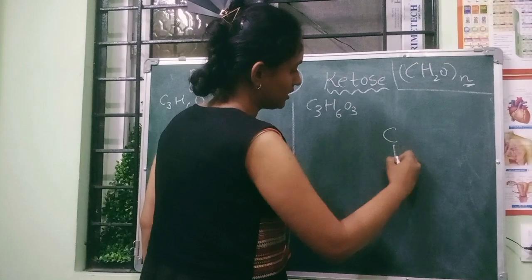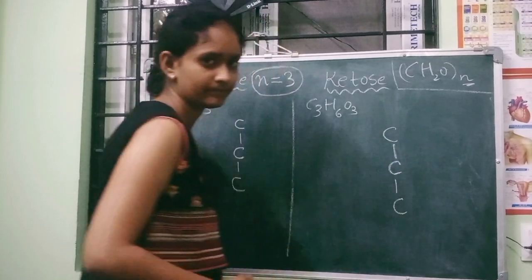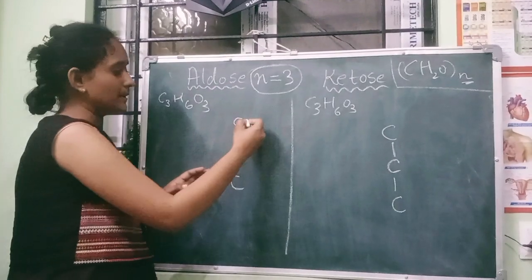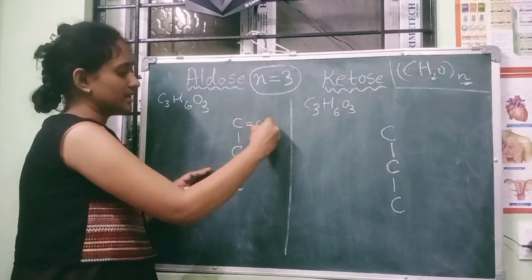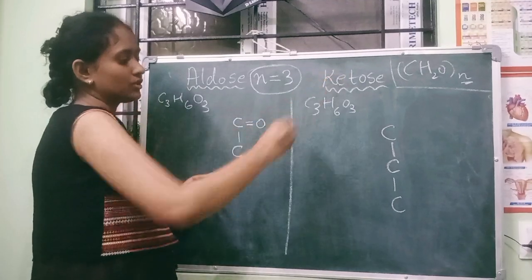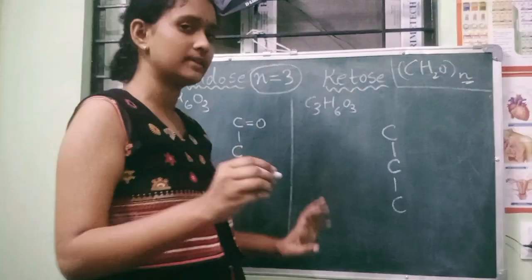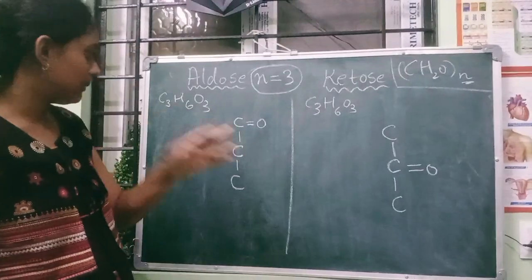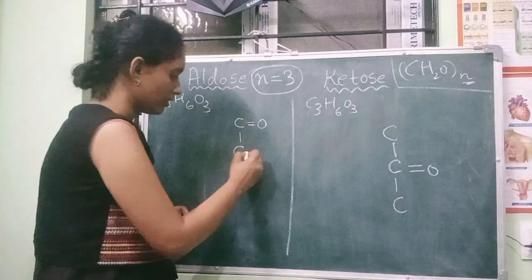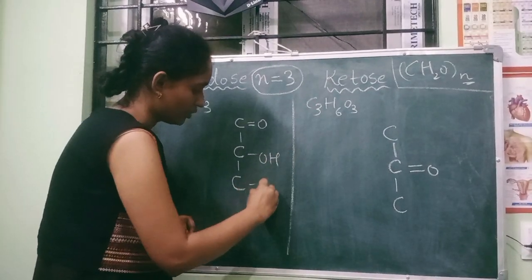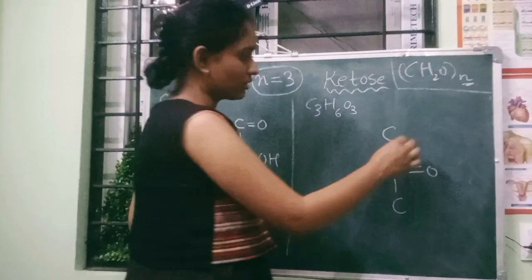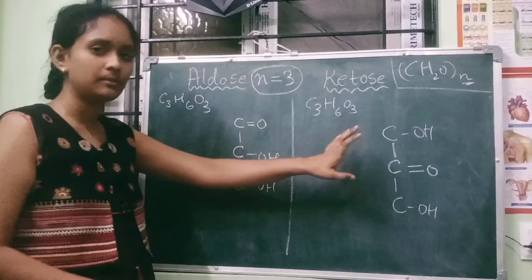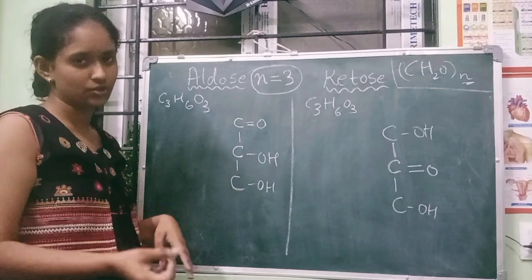Under aldose, very important, the aldehyde group should be present only on the first carbon, C double bond O. In the ketones, the ketone group should be only on the second carbon, C double bond O. Then the remaining right side should be with OH only, the hydroxy group. Same here also, OH on the right side and OH. And then the remaining part you have to cover with hydrogen.